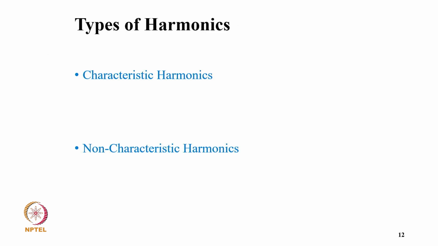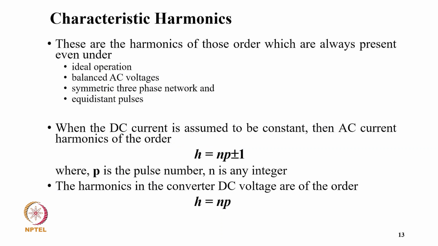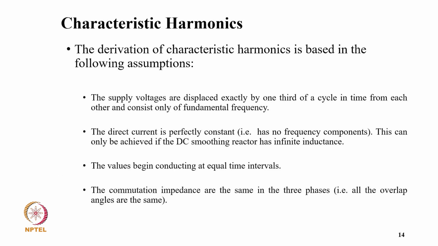The types of harmonics are characteristic harmonics and non-characteristic harmonics. Characteristic harmonics are harmonics of those orders which are always present even under ideal operation: balanced AC voltage, a symmetrical three-phase network, and equidistant pulses. When the DC current is assumed to be constant, the AC harmonics are of the order h = np ± 1, where p is the pulse number and n is a positive integer, and the harmonics in the converter DC voltage are of order h = np.